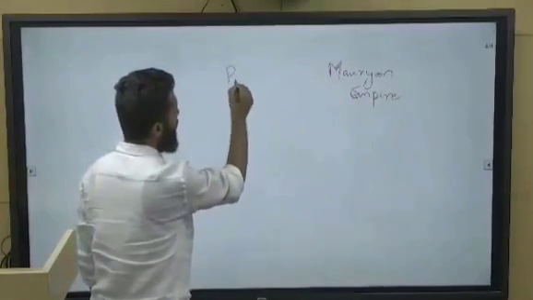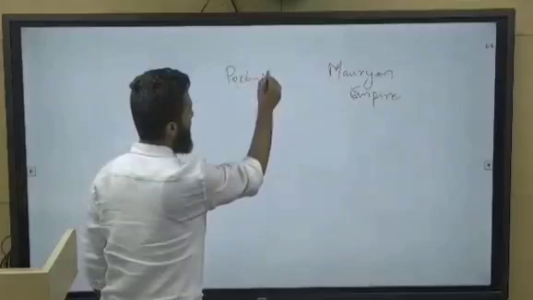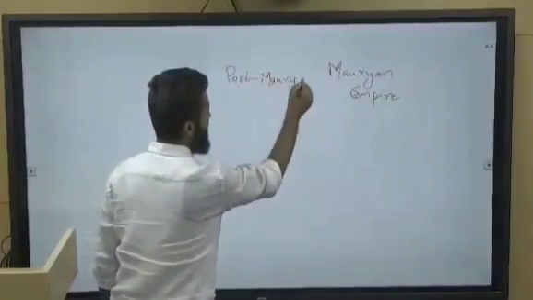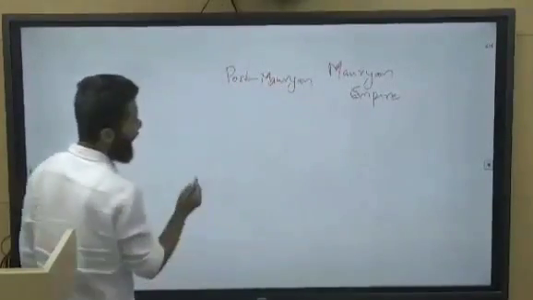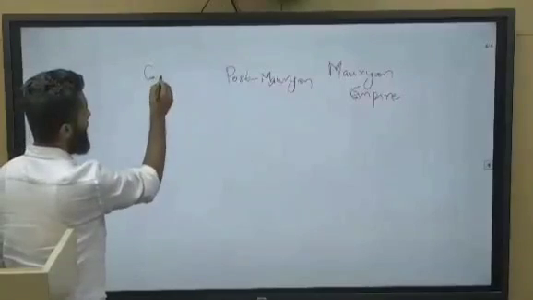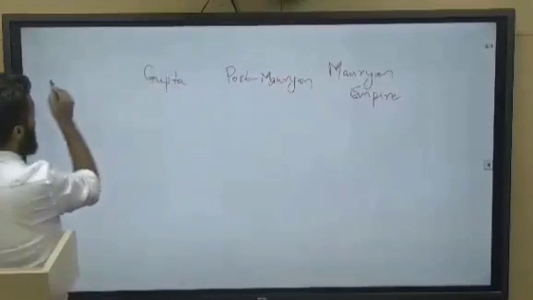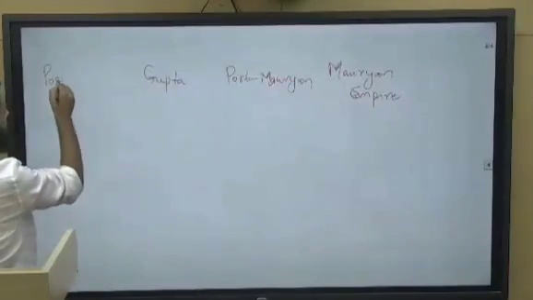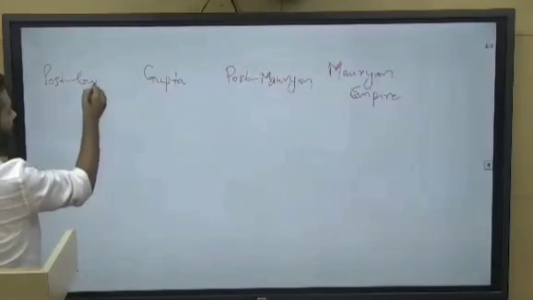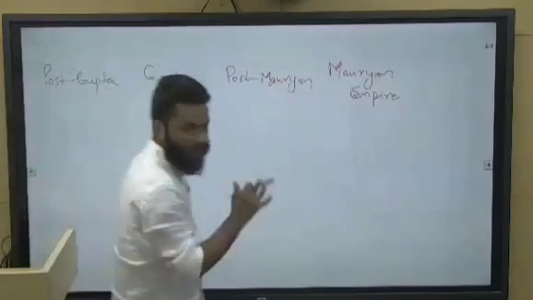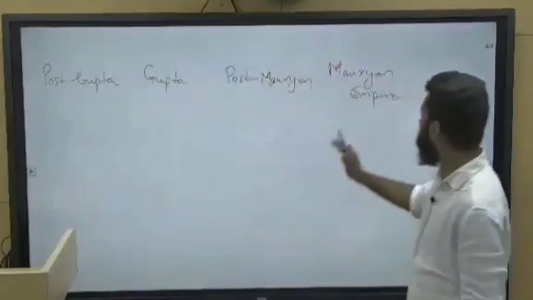Mauryan, post-Mauryan. Then we have Gupta period and post-Gupta period, right? So this was the basic syllabus for this test.